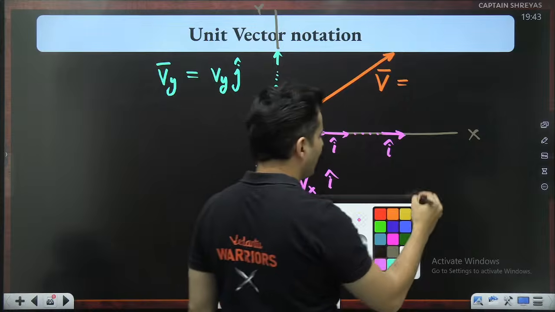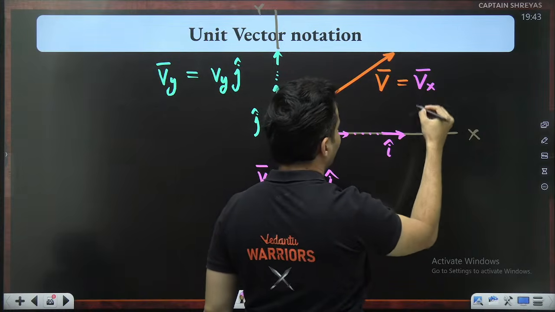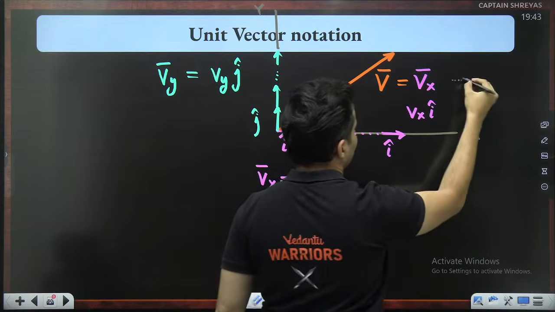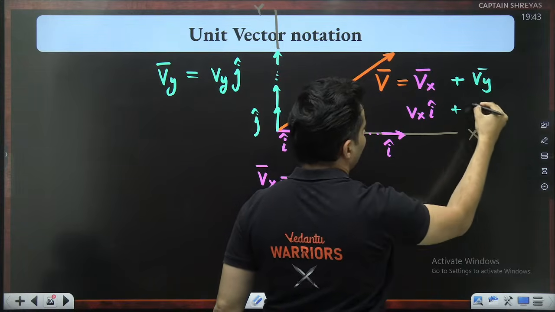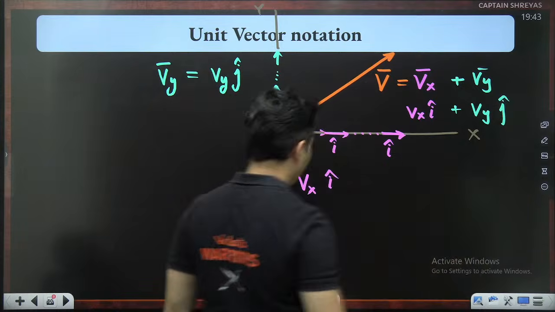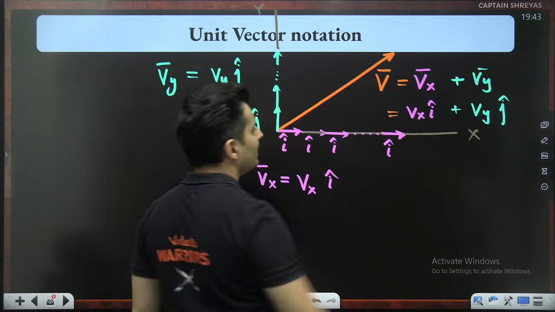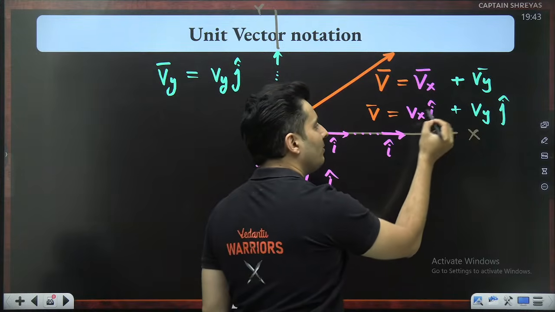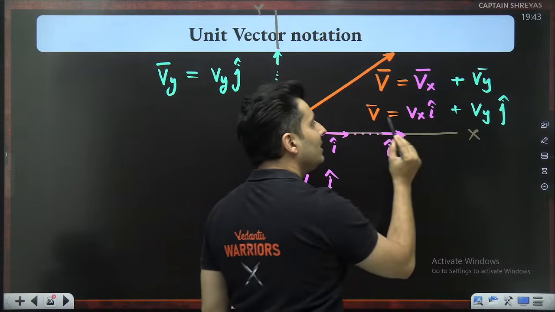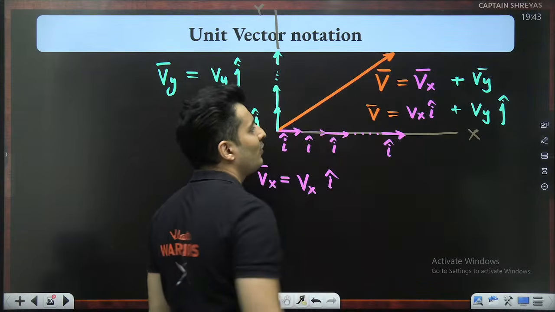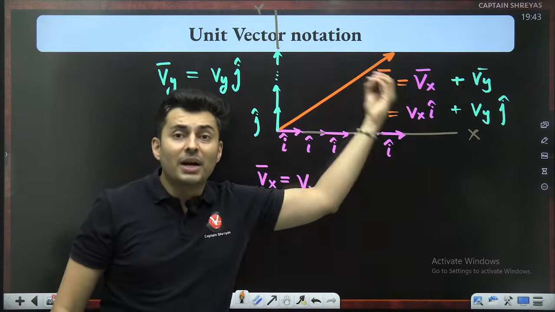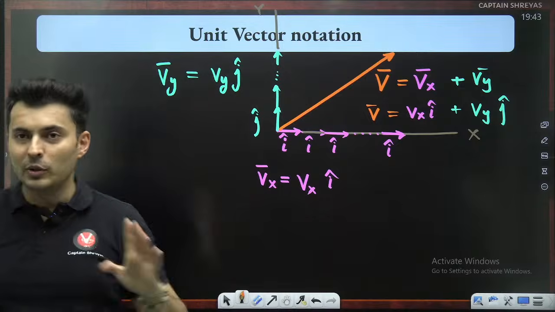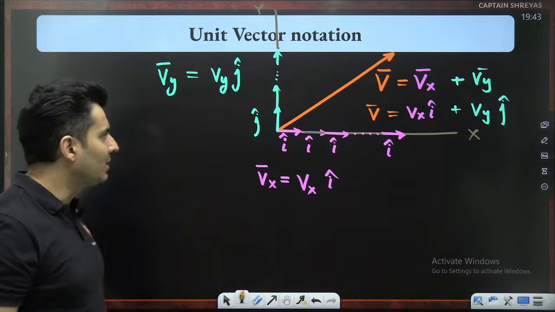So this is just as simple as Vx bar, which is Vx i cap, plus Vy bar, which is nothing but Vy j cap. Isn't it the same thing? I've written down the vector as some number i cap plus some number j cap. This is a better way of writing this vector. This is a much easier way to understand that vector. And I will show that to you by showing you more examples now.